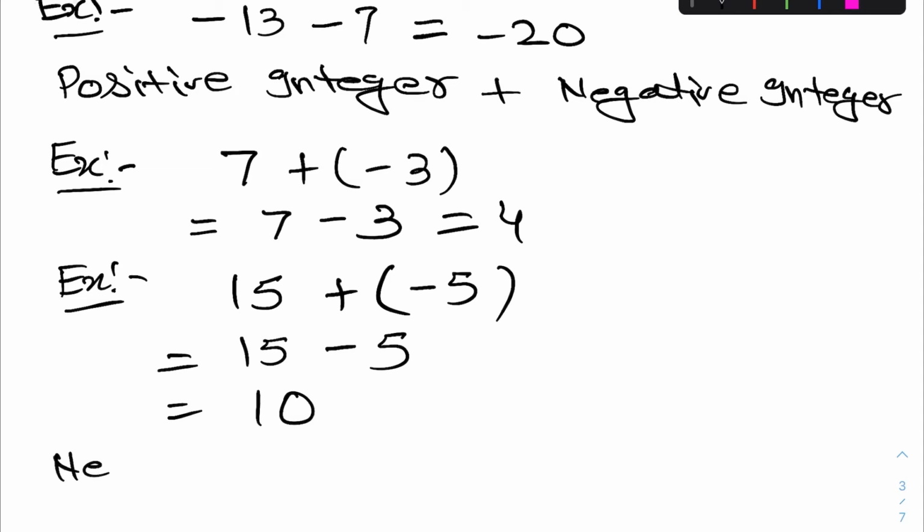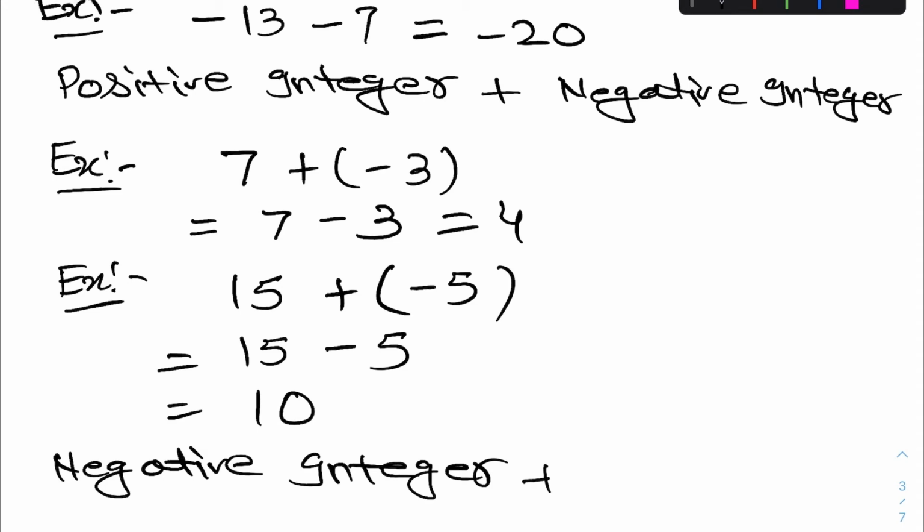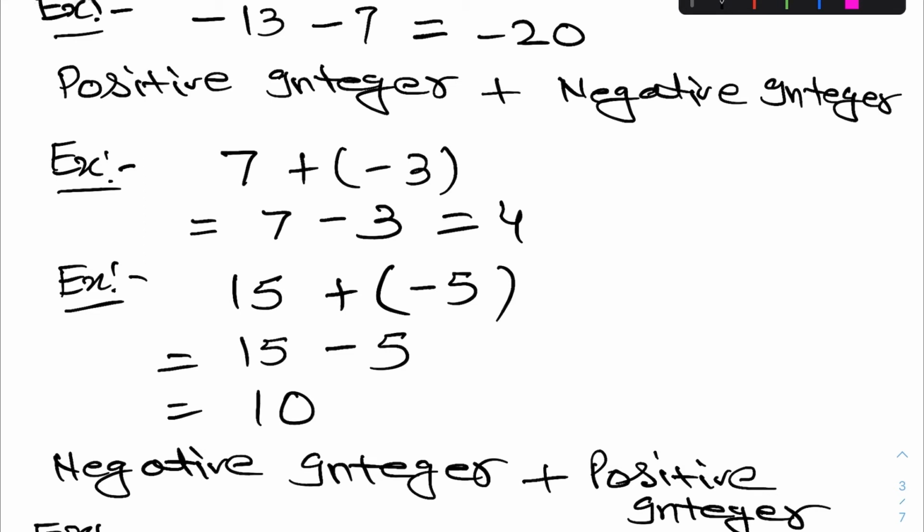Now negative integer plus positive integer. To understand this, let us take one example. Minus 15 plus 4. So what will your value come? Just subtract both the numerical values.